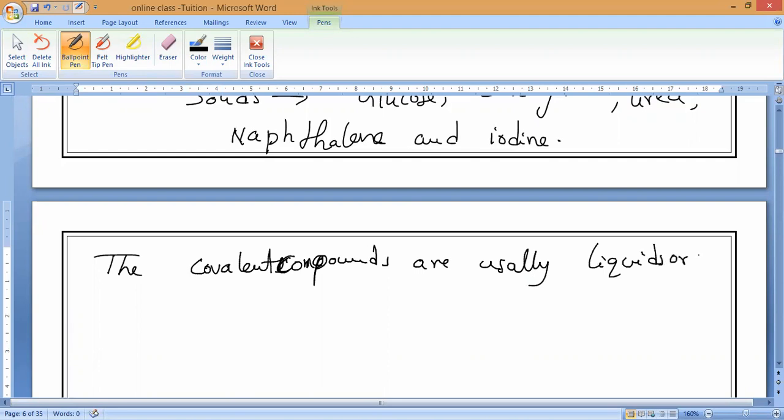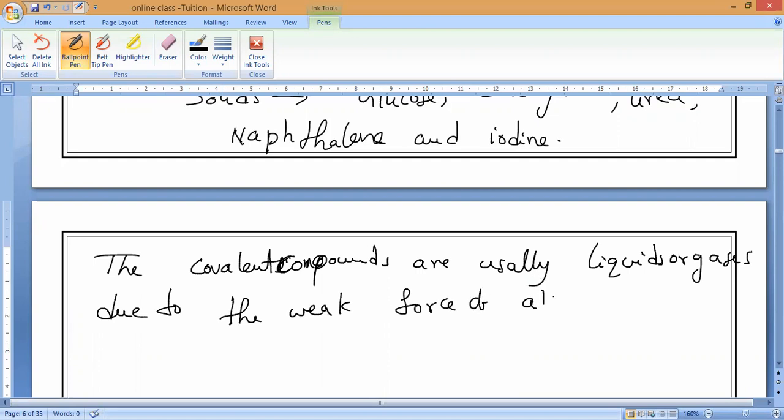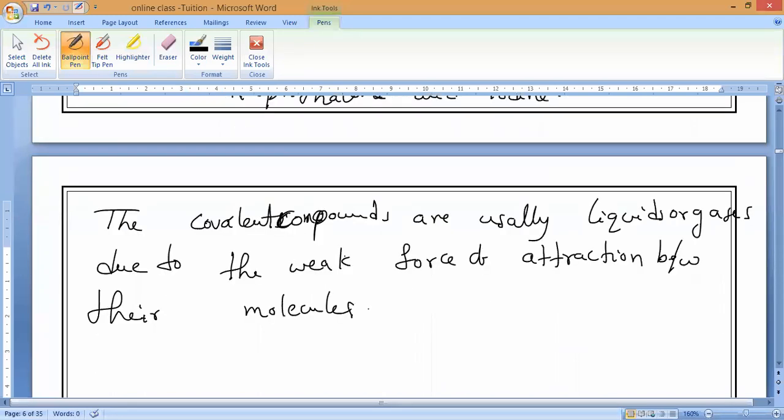Why are they liquids or gases? Because of the weak force of attraction between their molecules. Between their ions or molecules? Between their molecules. Is that clear? Any doubt? That is the first property.